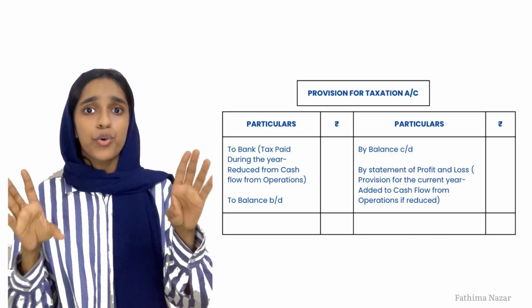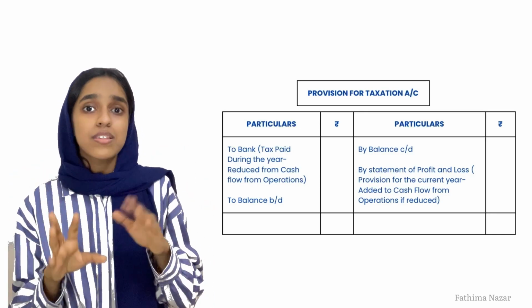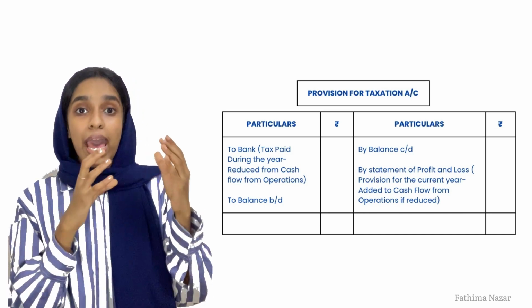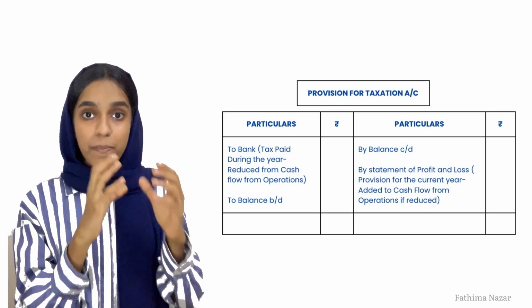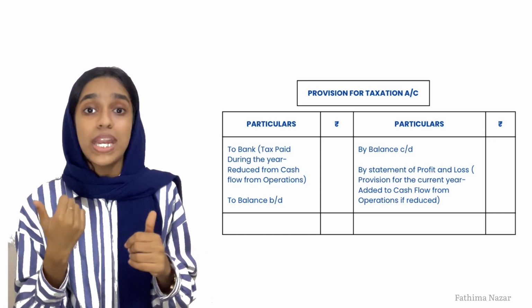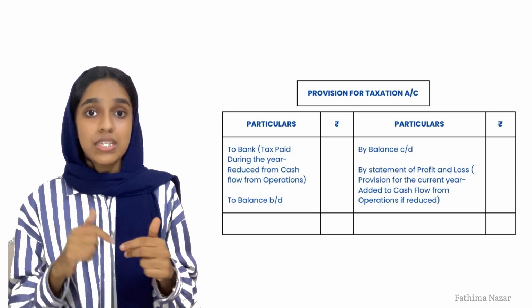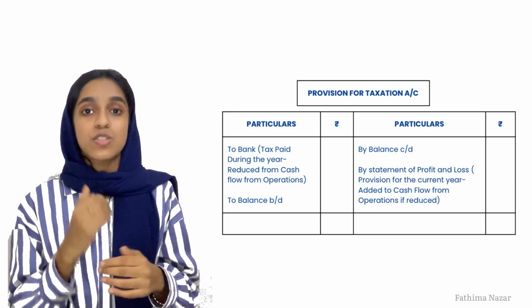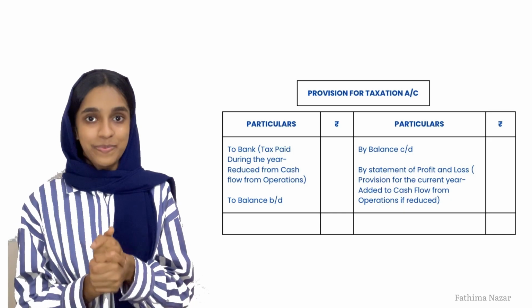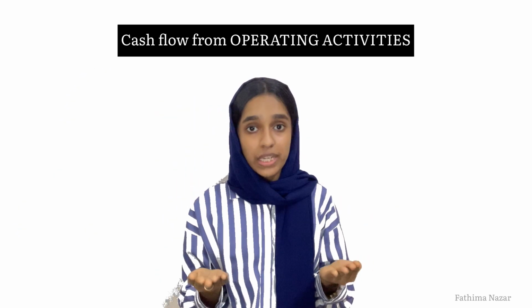So for getting a better understanding of the treatment of tax, we should definitely draw the ledger for tax. We should see what is charged to profit and loss and what is actually paid, and the amount that is actually paid will give an effect to the cash flow statement, not the one that is charged to the profit and loss. If it is charged, please reverse it, and the amount that is actually paid has to be reduced at the end.